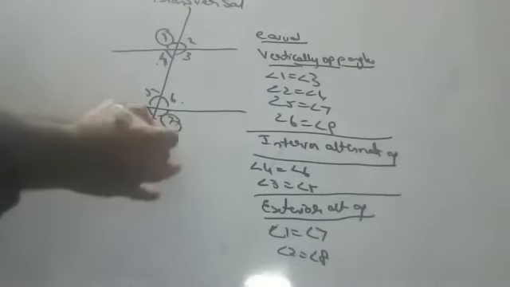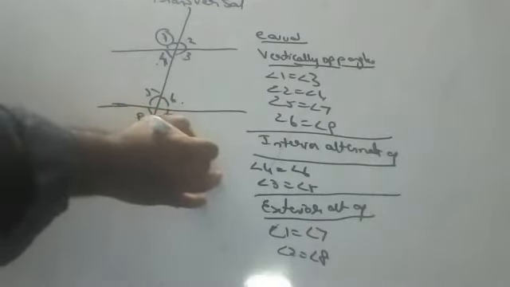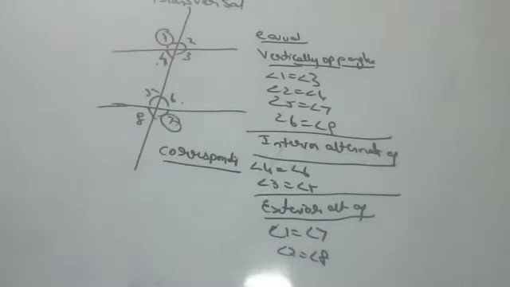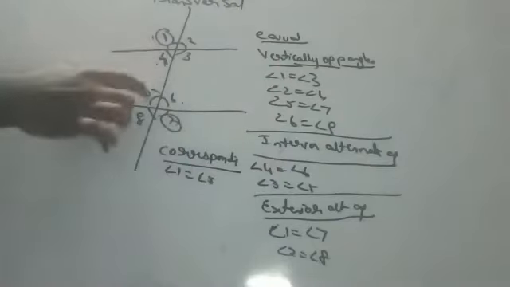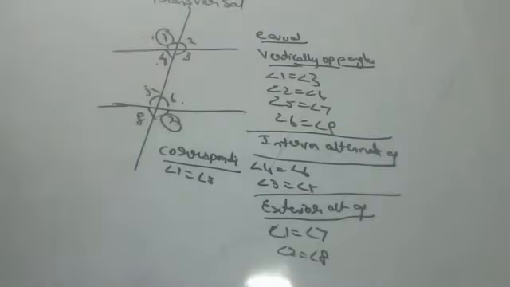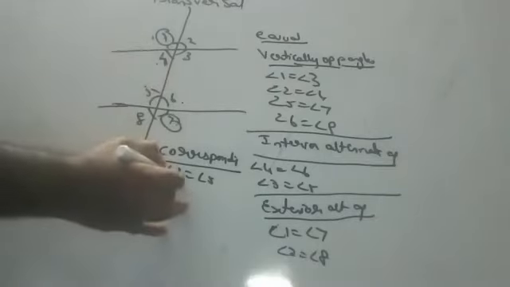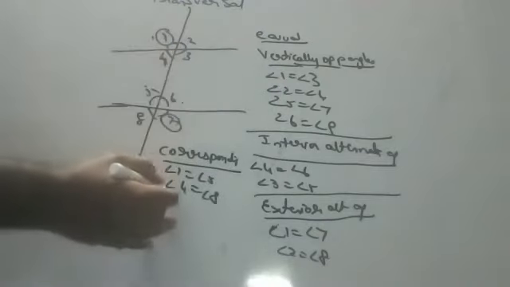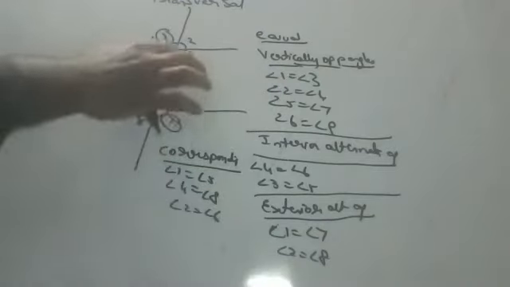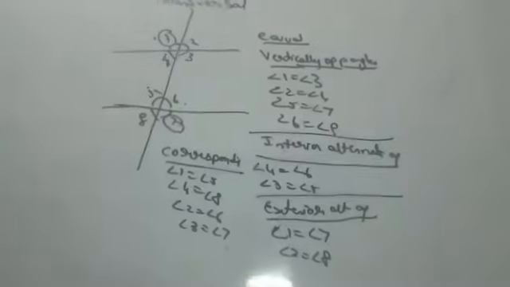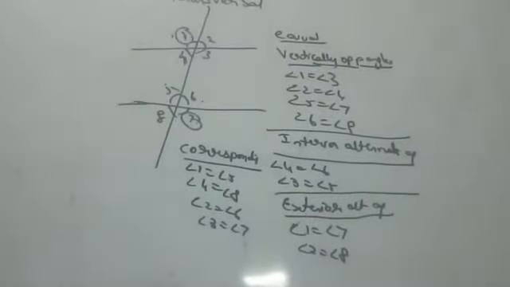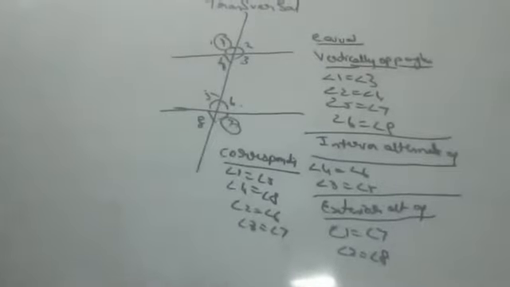Next, corresponding angles. Can anyone say what the corresponding angles are? There are 4 pairs of corresponding angles. Sir, 2 and 6, 3 and 7, 1 and 5, 4 and 8. Very good. Angle 1 and angle 5 are corresponding. This is applicable in parallel lines only. Angle 4 and angle 8 are also corresponding. Angle 2 and angle 6 are also corresponding. Angle 3 and angle 7 are also corresponding. All these are corresponding angles, and all are equal.